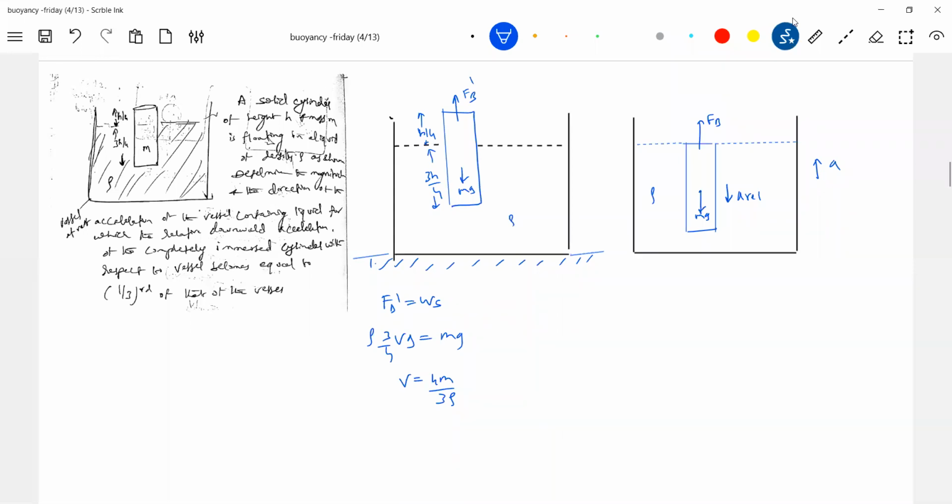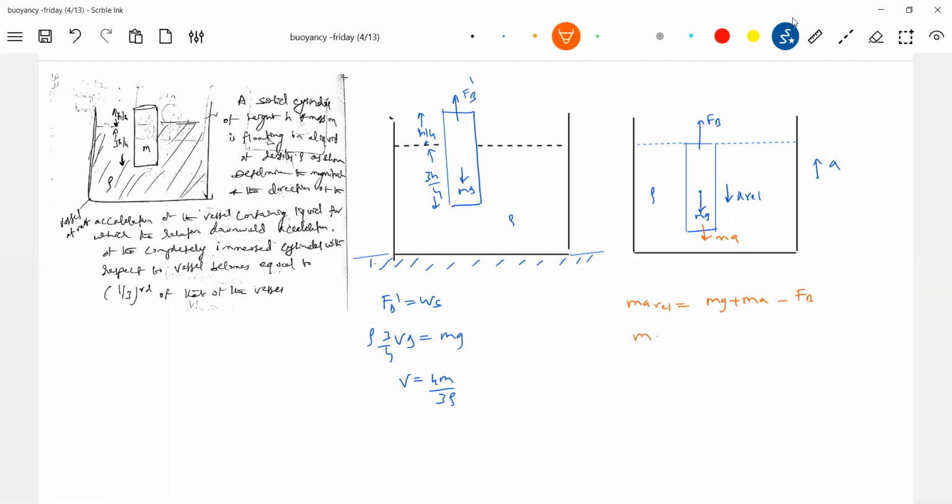Pseudo force also I should take, no? Because with respect to the container, I should take pseudo force. In what direction will the pseudo force be? MA. Even for the buoyant force, I should take effective g. That also you be careful. Okay, now let's write the equation. MA relative is equal to mg plus MA minus FB.